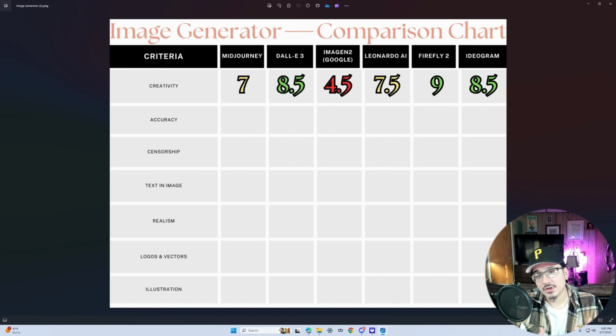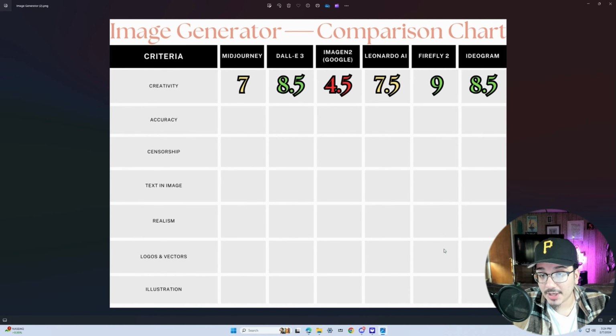But now that you guys know sort of how I'm rating these categories, I'm going to try to crank through all these so I can make the video a little bit shorter. I don't want to take an hour comparing these tools. So let's get right into it. For the next category that we're going to be testing, accuracy, we want to see how good these AI models are when it comes to prompt adherence.